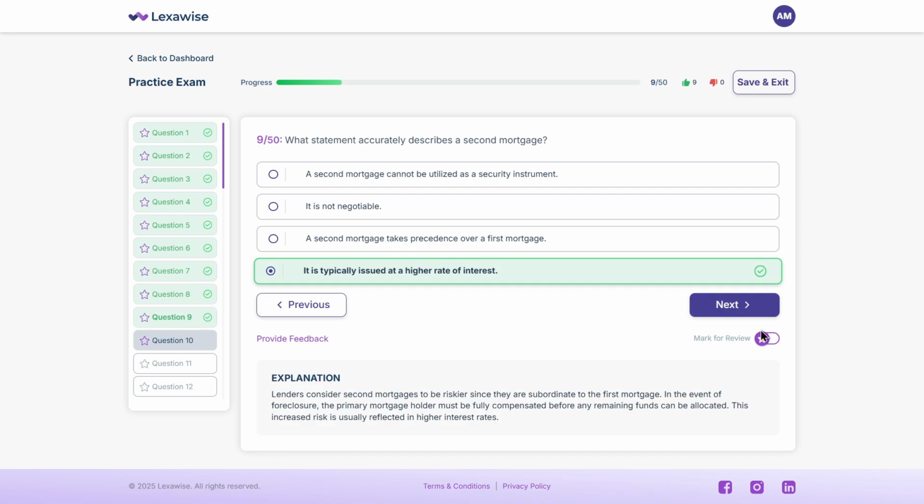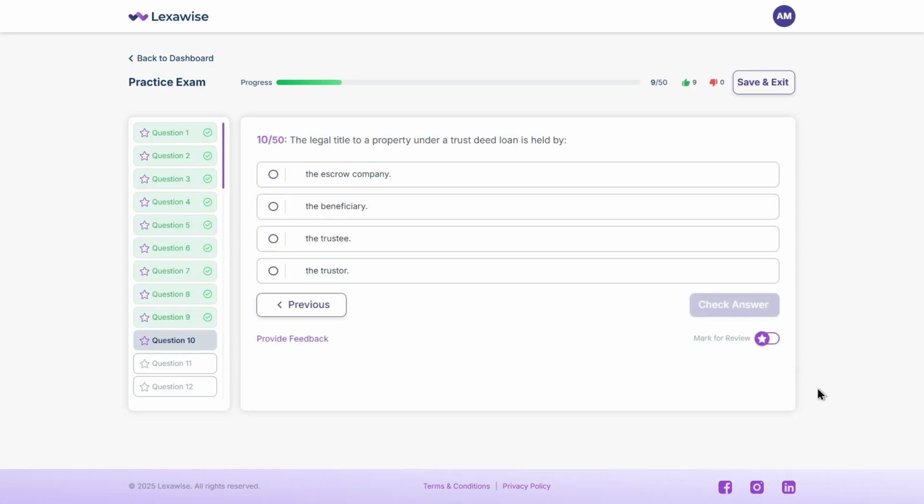Here's one more. The legal title to a property under a trust deed loan is held by A. the escrow company, B. the beneficiary, C. the trustee, D. the trustor. Got your answer?